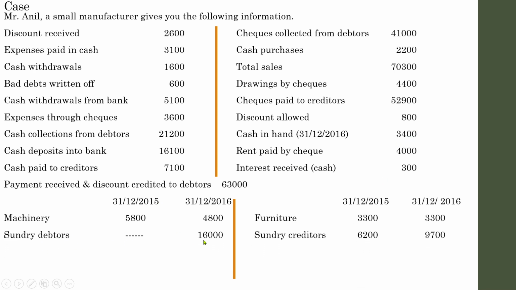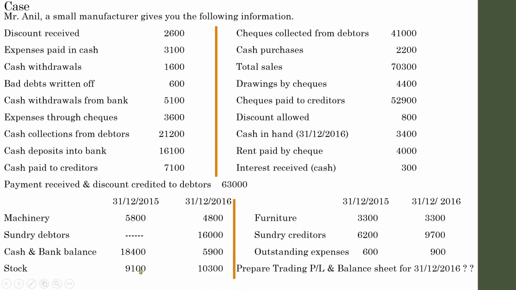Debtors, no opening balance, only closing balance. Creditors, both the amounts are given, cash and bank balance, outstanding expenses, stock 9,100 and 10,300. You are asked to prepare trading profit and loss and balance sheet for 31/12/2016.